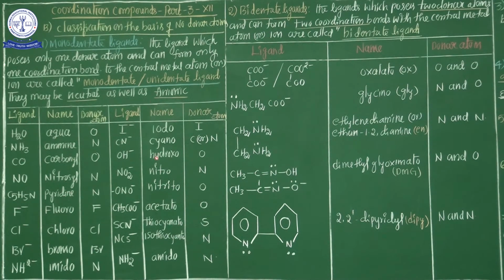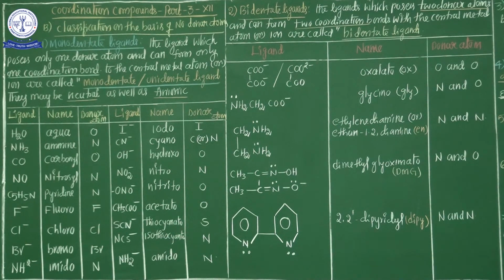But in anionic species, listen very carefully. In the case of monodentate anionic ligands, the name ends with O. See here: fluoro, chloro, bromo, amido, iodo, cyano, hydroxo, nitro, nitrito, acetato, thiocyanato, isothiocyanato and amido.